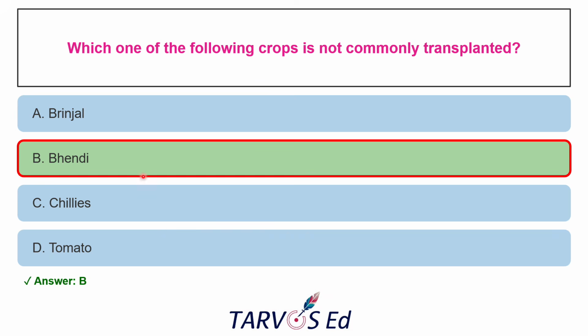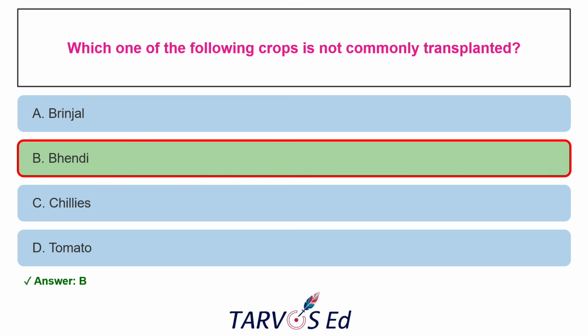Why is bendy not transplanted? As I said before, the seed size is big, and we can go for direct sowing. The taproot system is also one of the biggest problems, because once it is damaged, it will not grow further. Also, germination happens very soon, 3 to 4 days after sowing. So there is no need of doing transplantation and all.